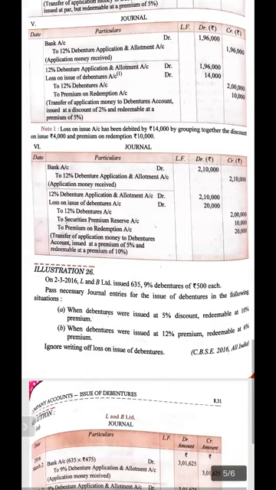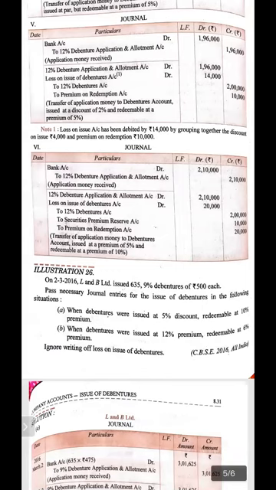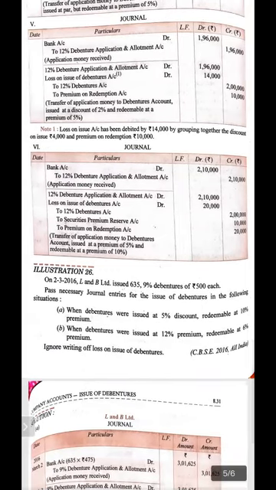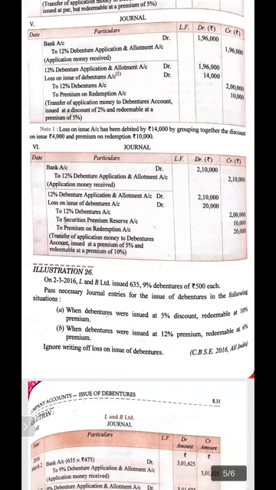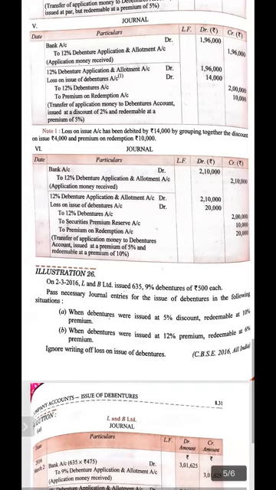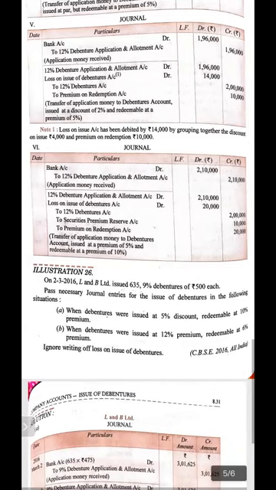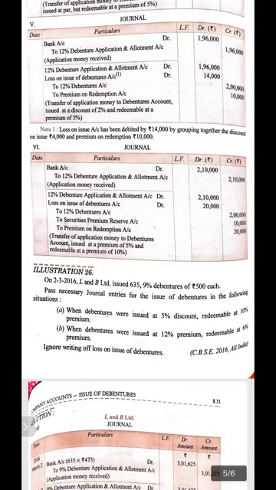Then 12% debenture application and allotment account debit, loss on issue of debenture debit, to 12% debenture, to securities premium reserve as the debentures are issued at premium, and as the debentures are redeemed at premium as well, to premium on redemption account. But keep in your mind, the securities premium reserve will be 5% of 2 lakh. Please mark in your books with pencil, to securities premium reserve account, write in bracket 5% of 2 lakh, and to premium on redemption it is 10% of 2 lakh, that will be 20,000.